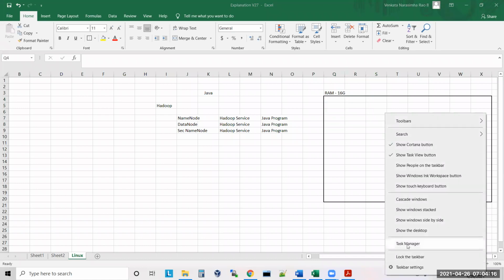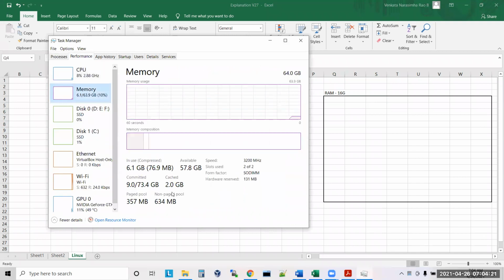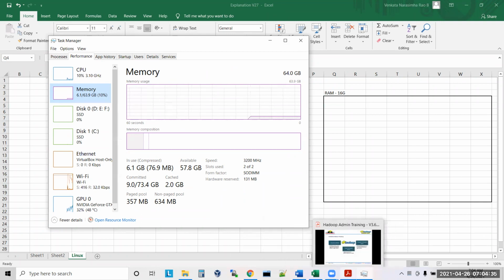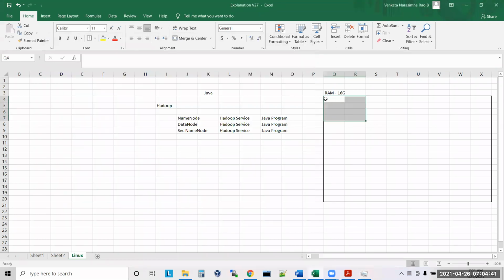Let us take this scenario. Right click on the taskbar. Now if you see performance and memory, as of now it occupied 6 GB. Why did it occupy 6 GB? Because I opened some other programs also: Windows Explorer, Chrome, Word, Excel, Zoom, PDF, many things actually. Otherwise, by default, it will take nearly 3 GB of RAM.